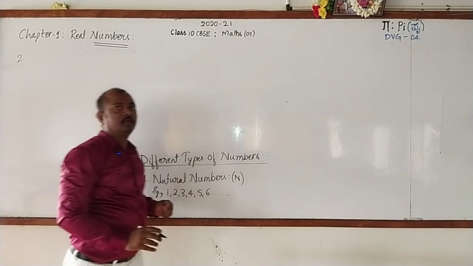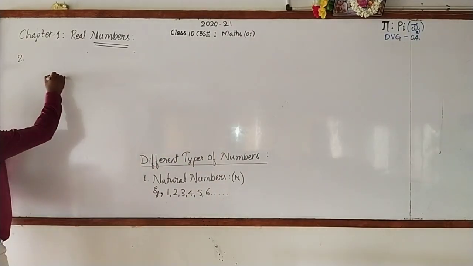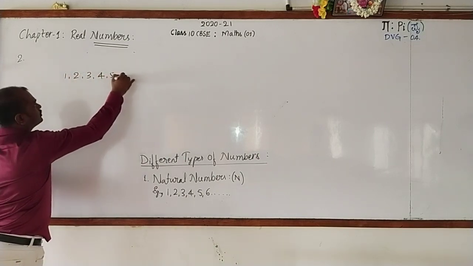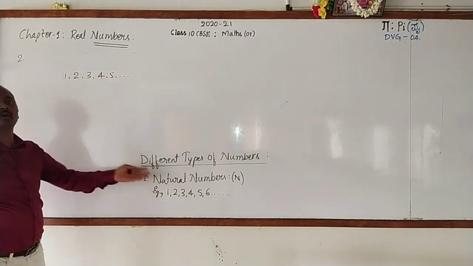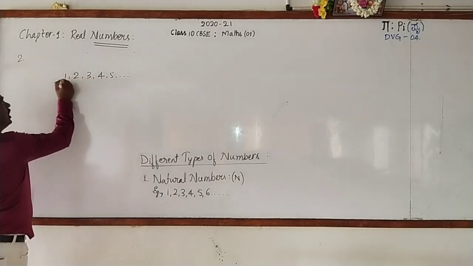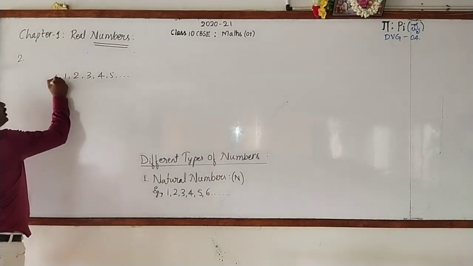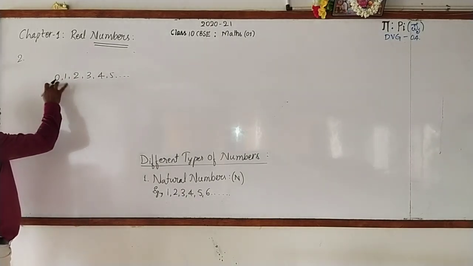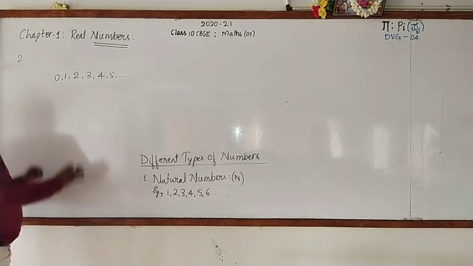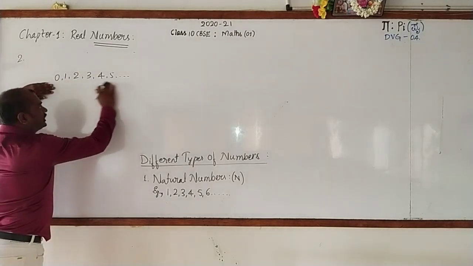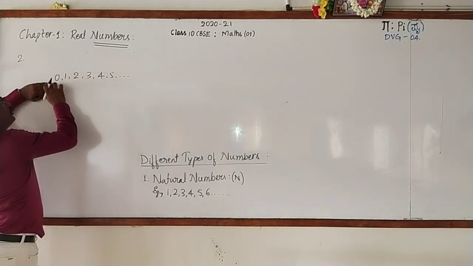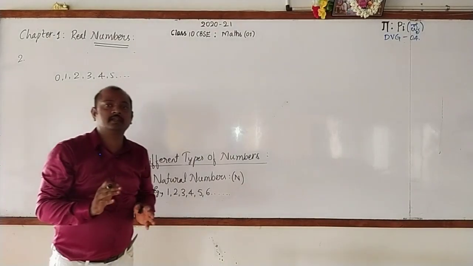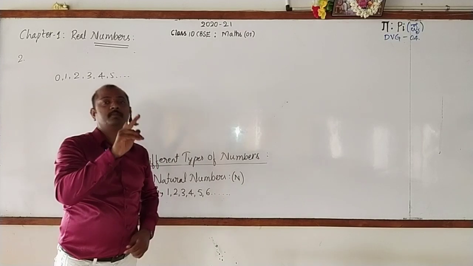Second one. Now don't write. Observe the board. Here 1, 2, 3, 4, 5 and so on. What do you call these numbers? They are all natural numbers. I include one of the Indian contributions to the field of mathematics. It is 0. Now here natural numbers are there including 0. This collection is known as the collection of whole numbers.